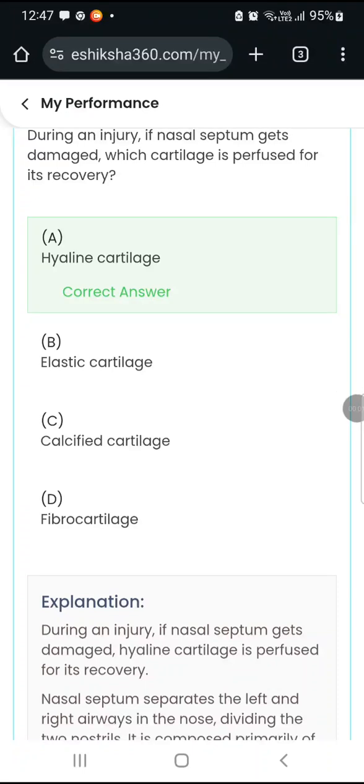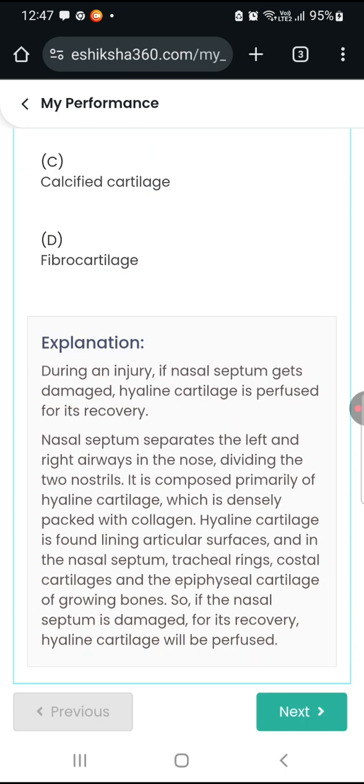Injury: if nasal septum gets damaged, which cartilage is perfused for its recovery? Answer: hyaline cartilage. Explanation: during an injury, if nasal septum gets damaged, hyaline cartilage is perfused for its recovery. Nasal septum separates the left and right airways in the nose, dividing the two nostrils.